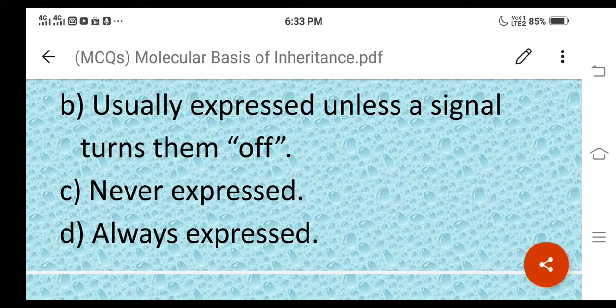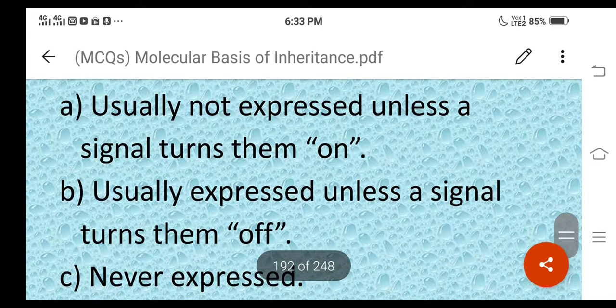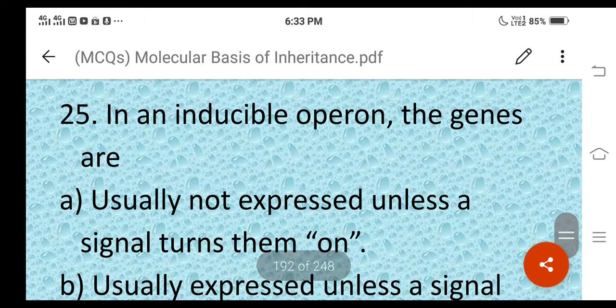Then fourth one, always expressed. According to question number 25, option A is the correct answer. In an inducible operon, the genes are usually not expressed unless a signal turns them on, right? Option A is the correct answer.